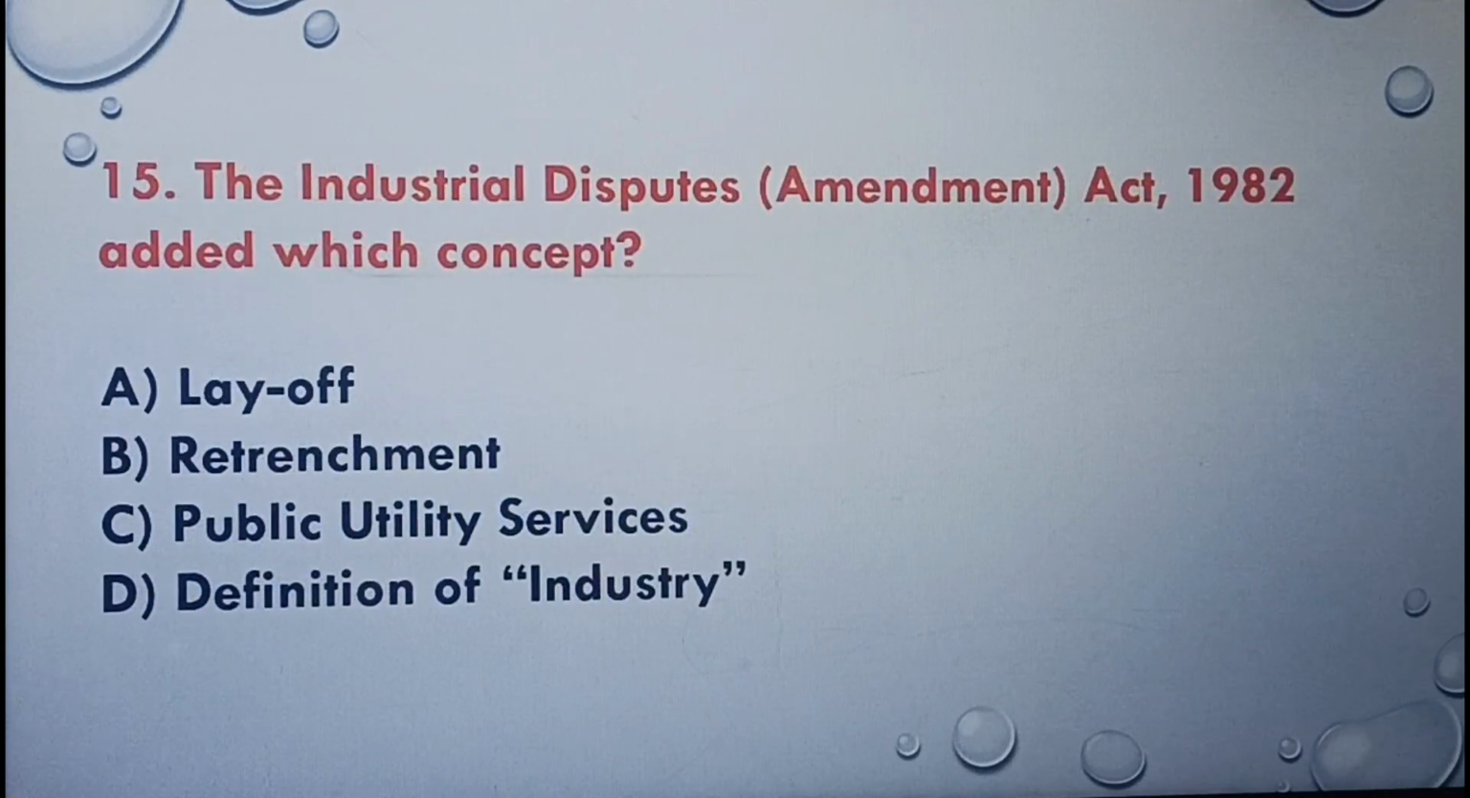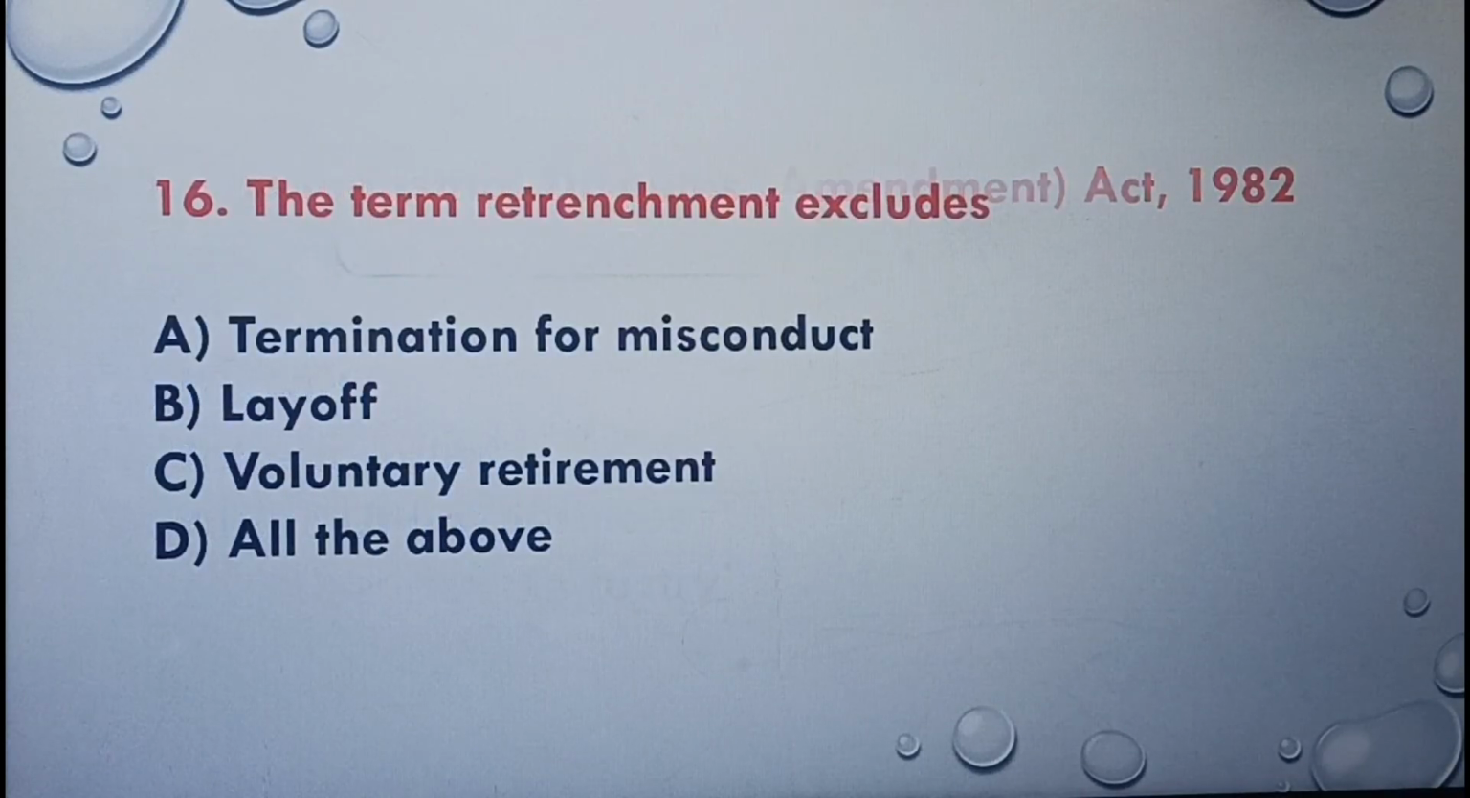Next question. The Industrial Disputes Amendment Act 1982 added which concept? Layoff, retrenchment, public utility services, definition of industry. The correct answer is option D, definition of industry. The next question. The term retrenchment excludes termination for misconduct, layoff, voluntary retirement, all of the above. The correct answer is option D, all of the above.